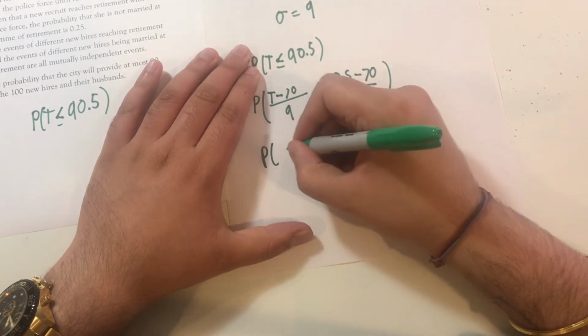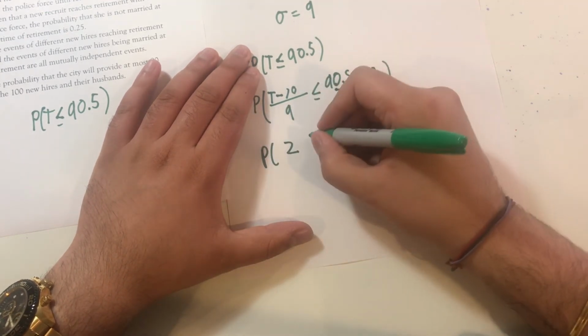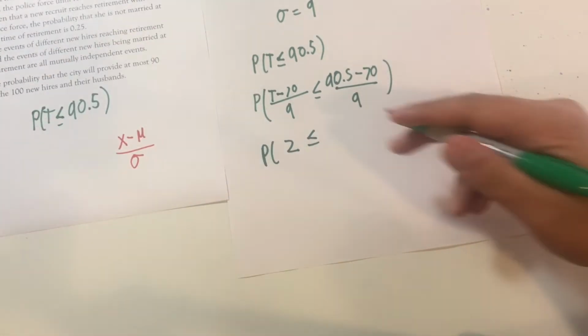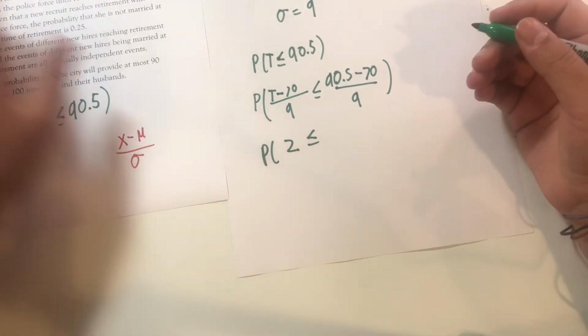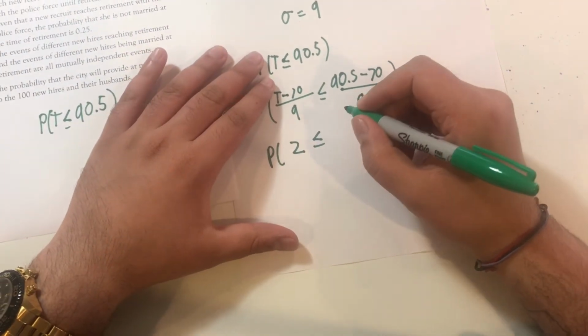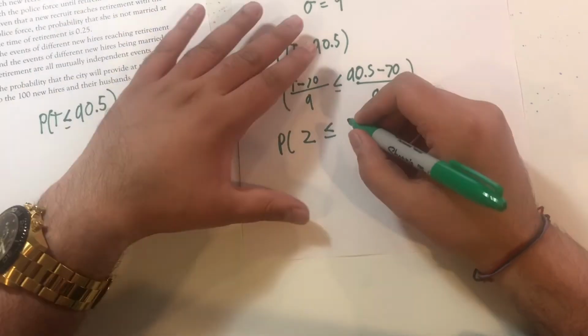And then this becomes the probability of z being less than or equal to, well, let's actually compute that. 90.5 minus 70 divided by 9 is 2.277 repeating. I'm going to round that, given that I'm going to need to use a z table, and that only goes to 2 decimal places.